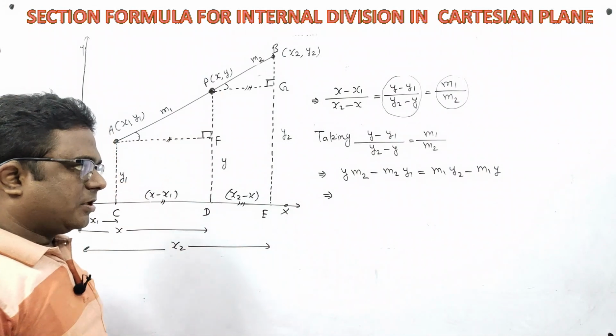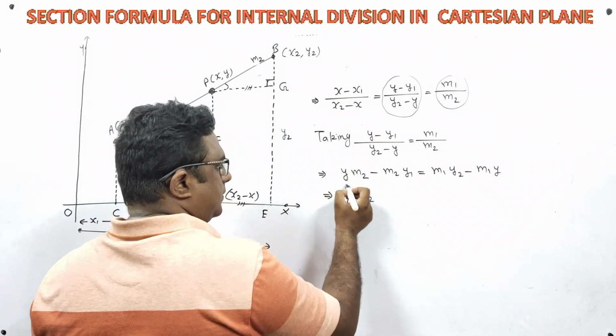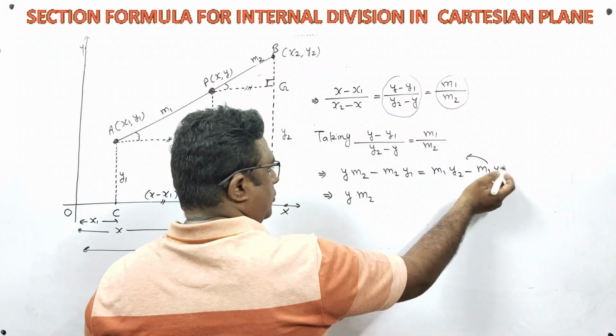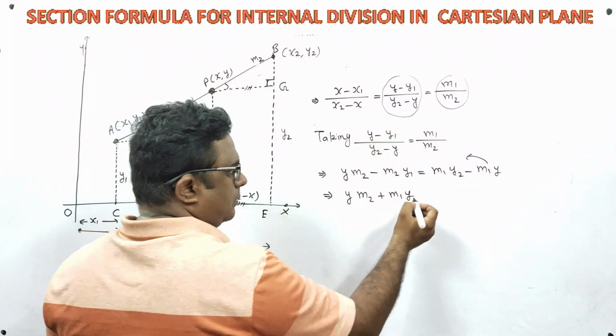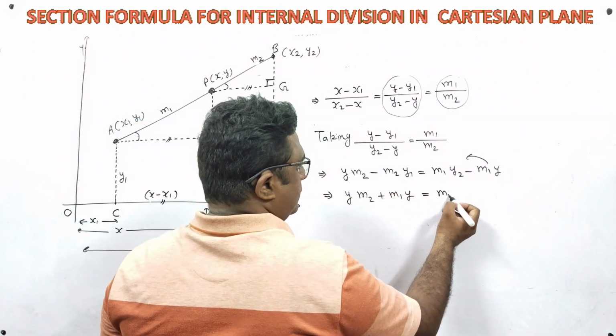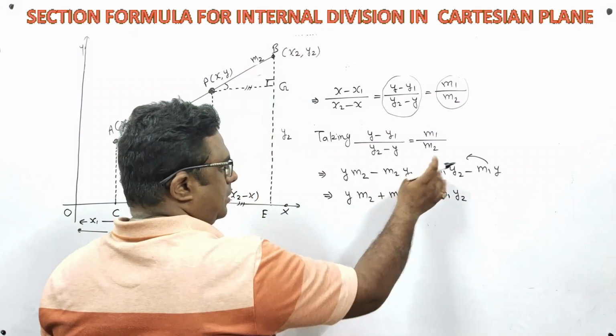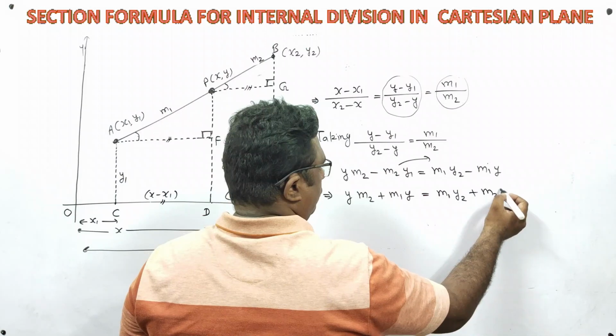After that, transfer the negative terms, y m2 as it is, and take this term to the left side. So m1 y is equal to m1 y2 as it is, and transfer this term to RHS. So m2 y1.